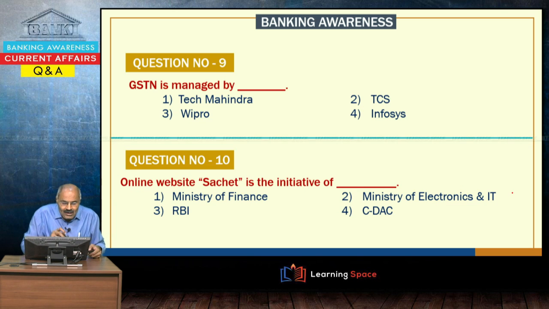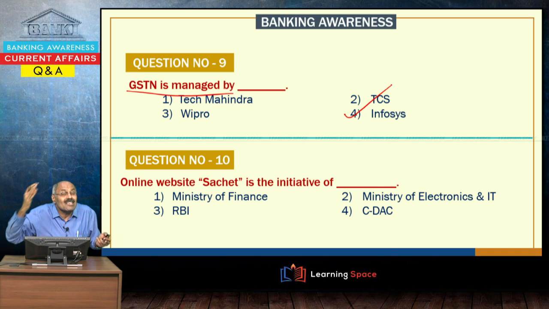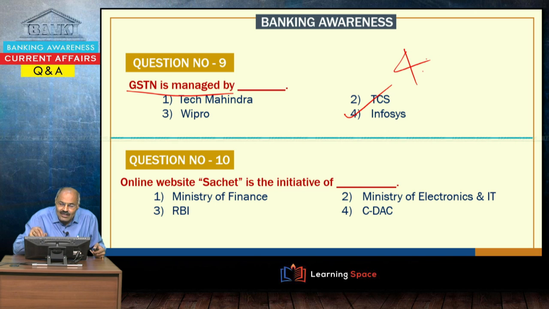GSTN, Goods and Services Tax Network, is managed by Infosys. GST Council, yesterday I told, is headed by the Finance Minister, the states' share is 2/3, the centre's share is 1/3, and similarly GSTN is Goods and Services Tax Network, and here in this GST network, the centre and states put together share is 49% and the remaining organizations' share is 51%.